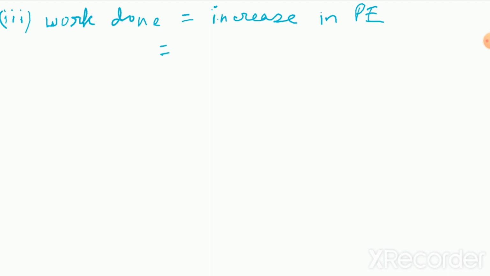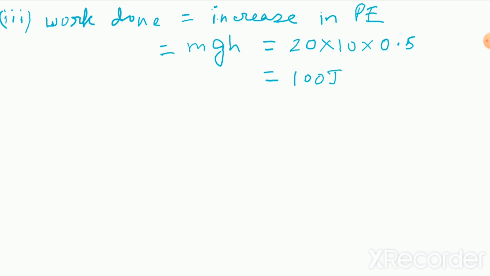What is the increase in potential energy? It is given by the formula mgh, isn't it? M, G and H. The mass is 20 kg, g is equal to 10 given, and height raised is 0.5 meter. So what is the total work done? 5 into 20, that is equal to 100 joule. So this is our work done.